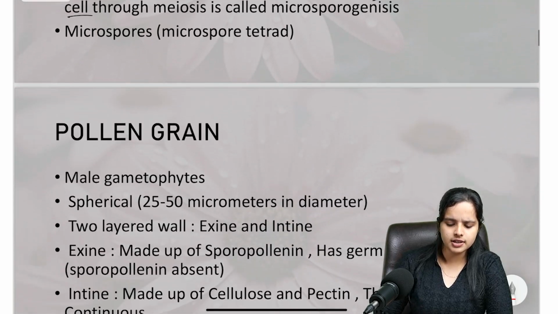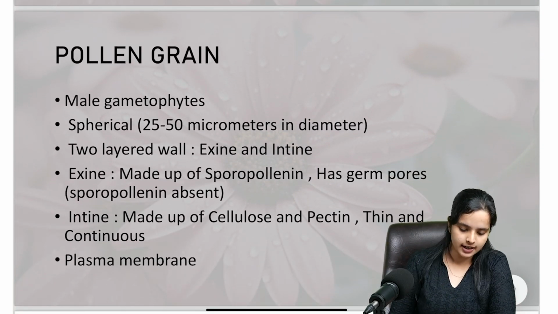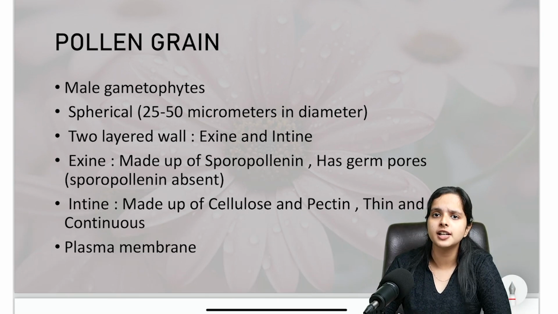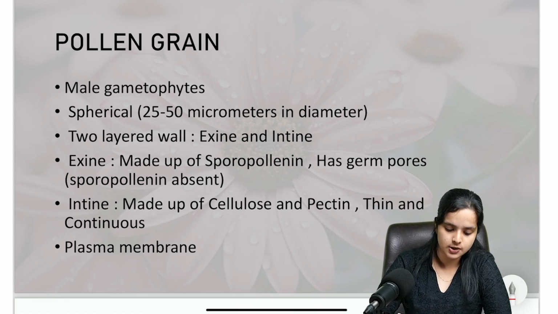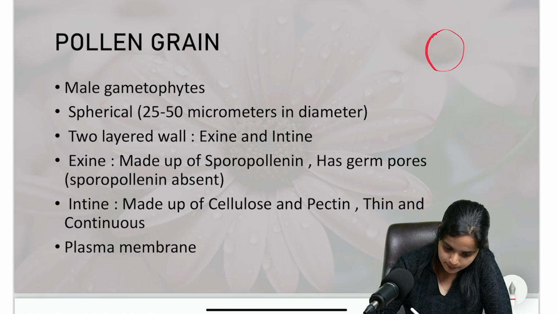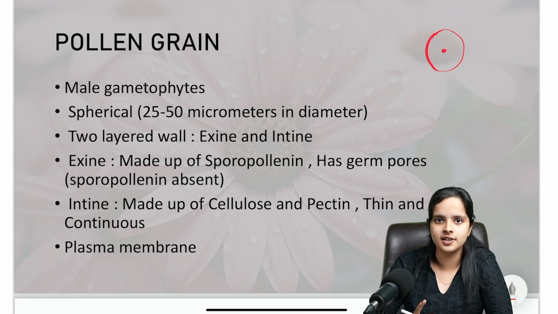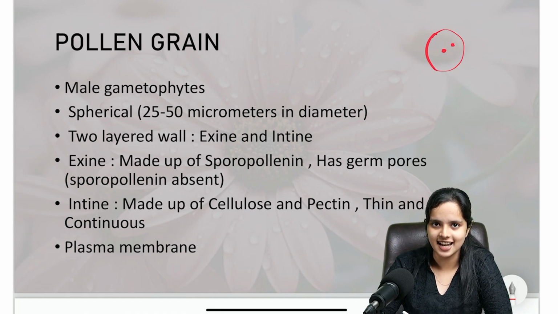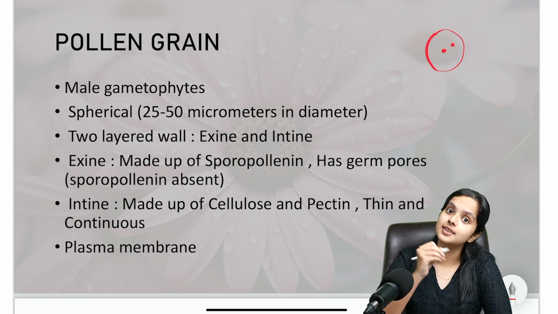So what is a pollen grain? How does a pollen grain look? That's what we'll see. A pollen grain is simply a male gametophyte. What does the term gametophyte mean? Something that carries a gamete is called a gametophyte. So a pollen grain will have the male gametes inside. Usually one pollen grain will have 2 male gametes inside. So imagine a pollen grain with 2 male gametes inside.